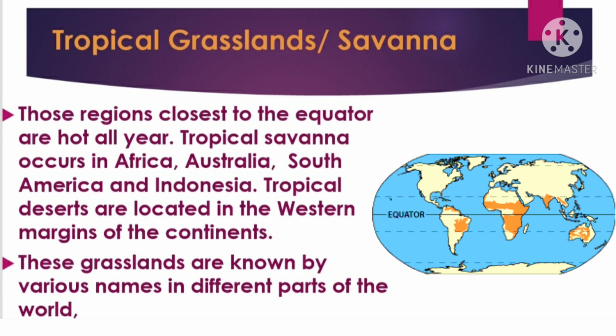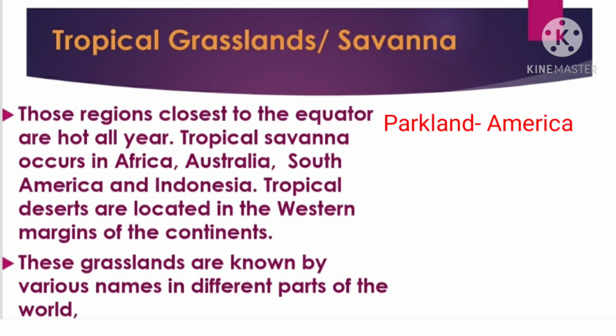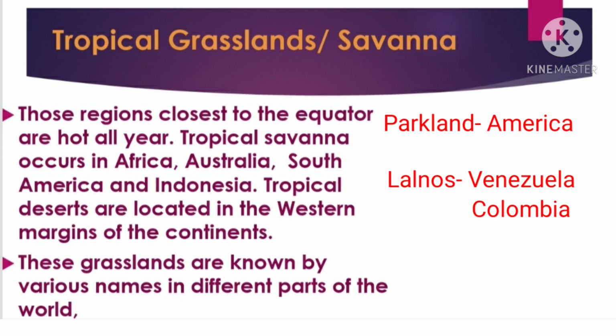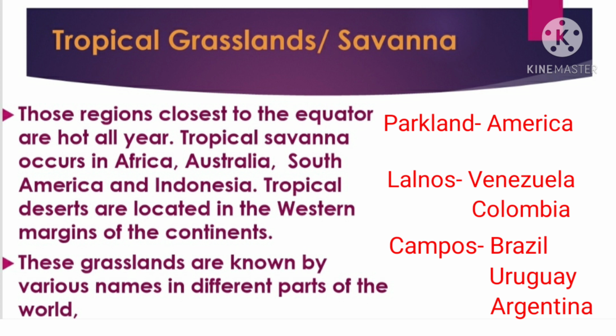So, we find these grasslands mostly in the continents of Africa, Australia, South America, etc. Now, these grasslands are known by various names in different parts of the world, such as parkland in America, llanos in Venezuela and Colombia, and campos in Brazil, Uruguay, and Argentina.